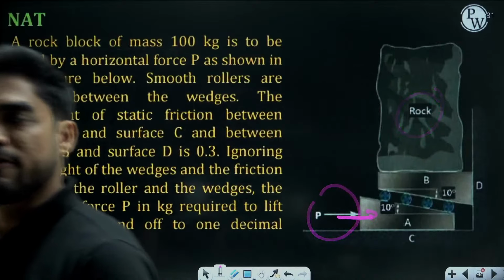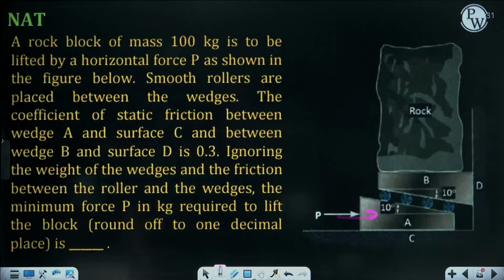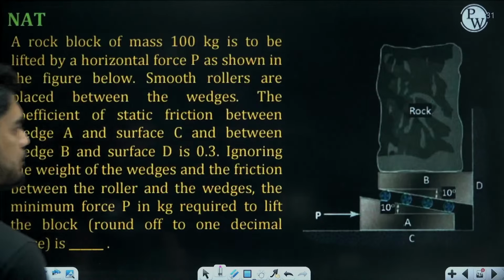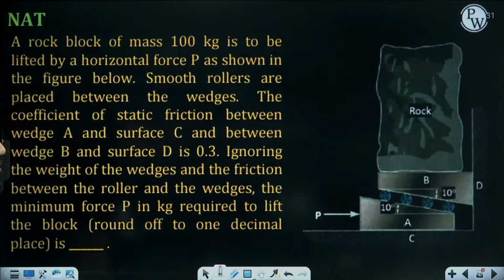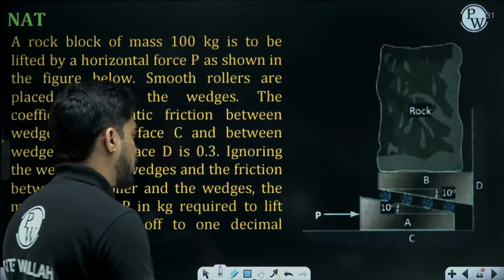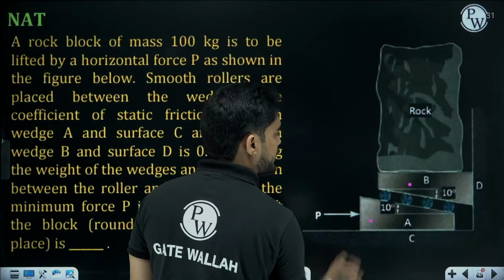So we will have to draw multiple FBD here. You will have to draw the FBD of this and this separately.